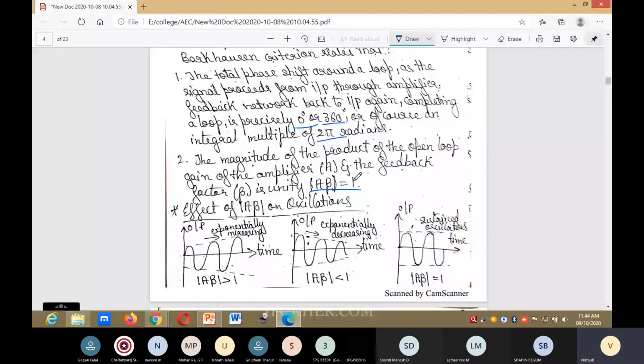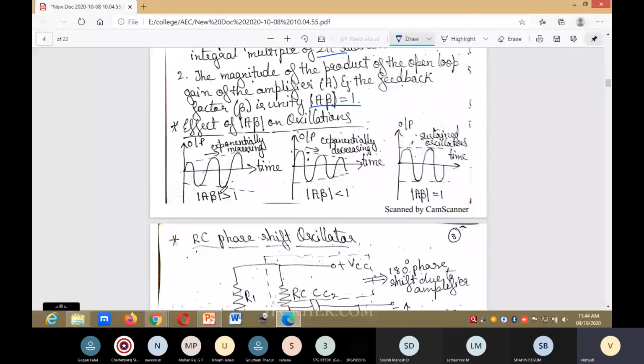Next, the effect of A beta on oscillations. If it is greater than 1, the waveform will be exponentially increasing. If it is less than 1, it will be exponentially decreasing. You can observe here it is decreasing. When A beta equals 1, this is the condition for oscillation: sustained oscillations with constant amplitude. This is the condition for Barkhausen criterion.